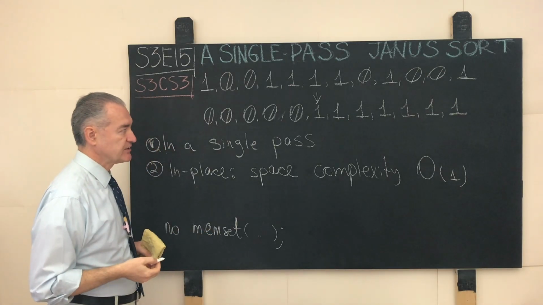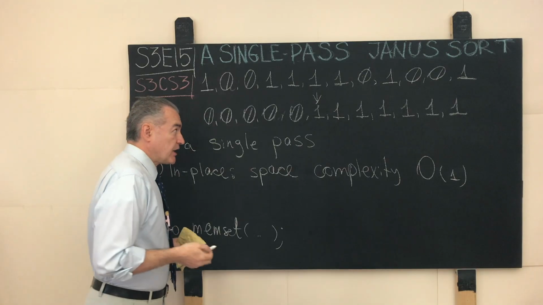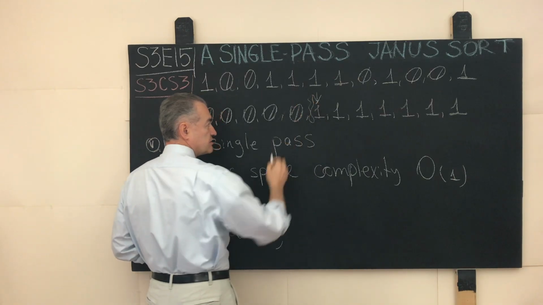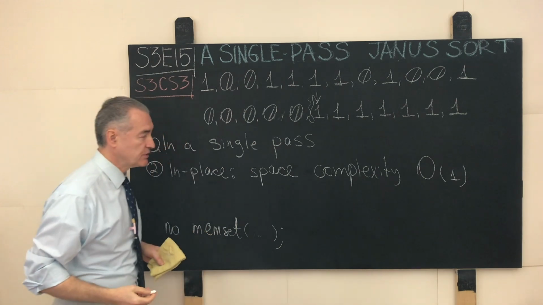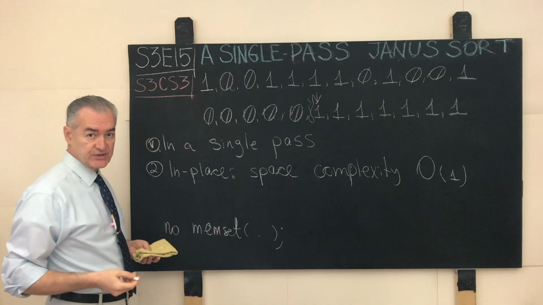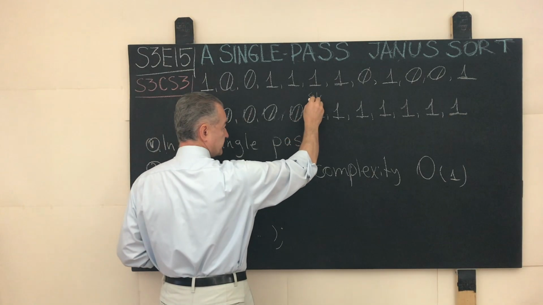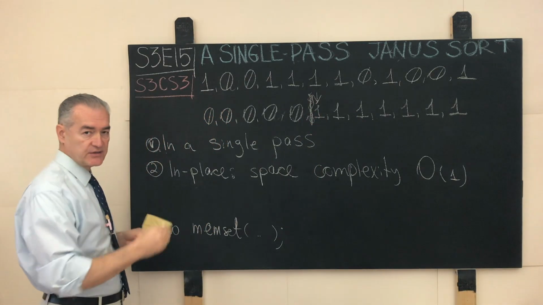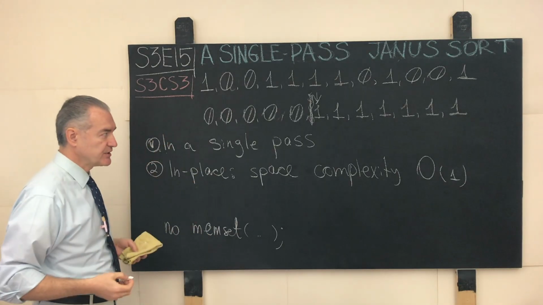And in some sense, that is what you saw in the thumbnail for this episode right here. I placed Janus. This is where the name of this sort came from, because after that particular sort is done, this is precisely what we will have. We will have a logical separation between zeros and ones, and this is where I injected this particular creature, let's say, that has two